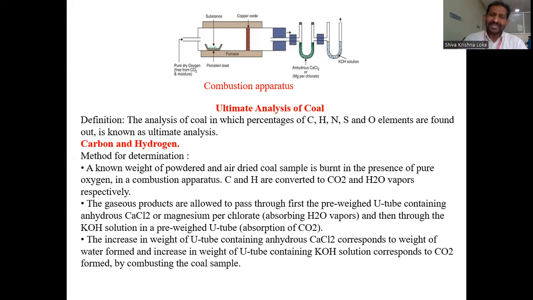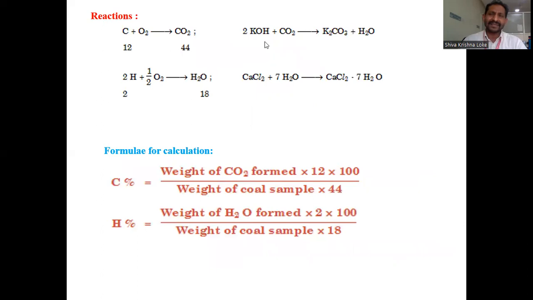Since the U-tubes were pre-weighed, after absorbing the carbon dioxide and water, the weight will increase. Based on the weight increase, we calculate how much carbon dioxide and how much water vapor is formed. So the reactions take place like this: the carbon in the coal sample reacts with pure oxygen to form carbon dioxide. Similarly, the hydrogen present in the coal sample is converted to water vapor.